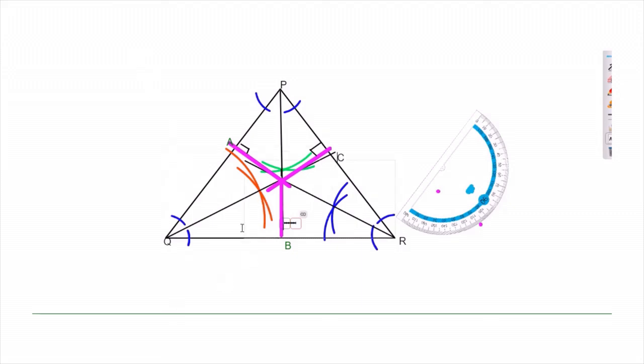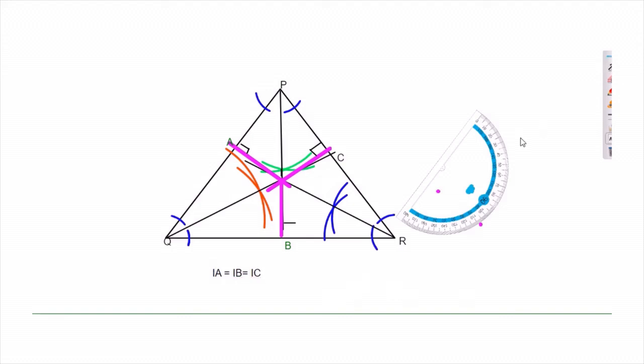And we know that the length of IA, that is what is our conclusion. Here is I. The length IA must be equal to IB must be equal to IC. This is the conclusion.